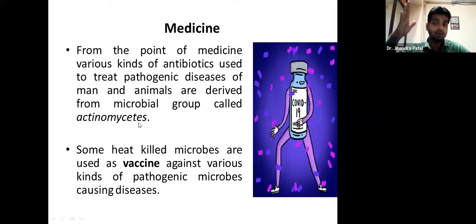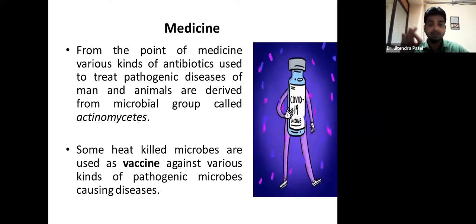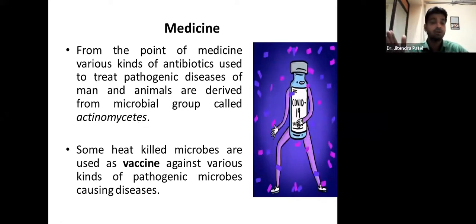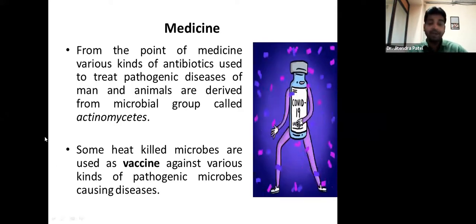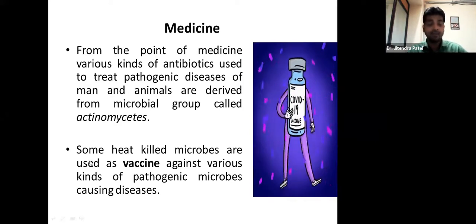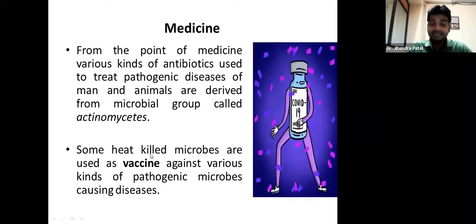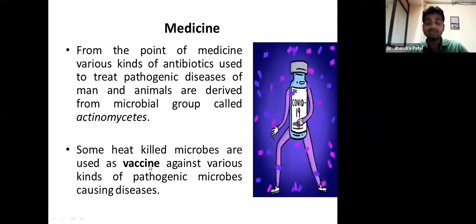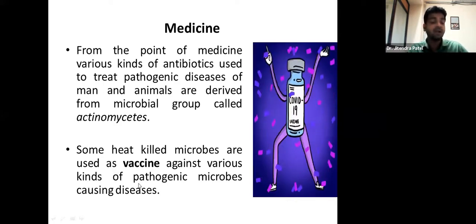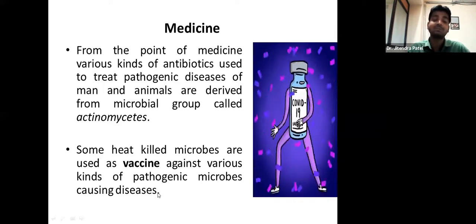Whatever microorganisms come under actinomycetes can be used for the production of different medicines, that is, antibiotics. On the other hand, some heat killed microbes are used as vaccines against various kinds of pathogenic microbes causing disease.